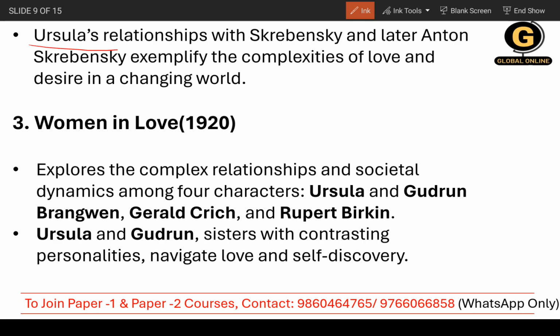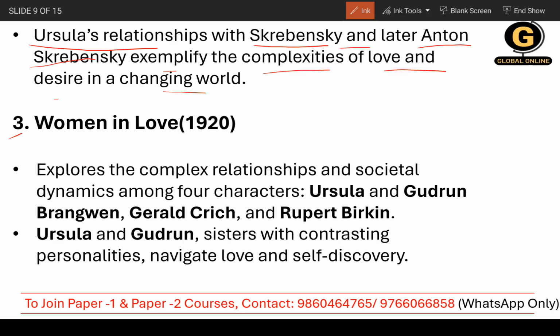Now, Ursula's relationships with two men, Skrebensky and later Anton Skrebensky, exemplify the complexities of love and desire in a changing world. I think it's all about today's world. It's not about 1913 or 1915. It's all about today's world, how people are confused, the complexities, right? So you can feel it.